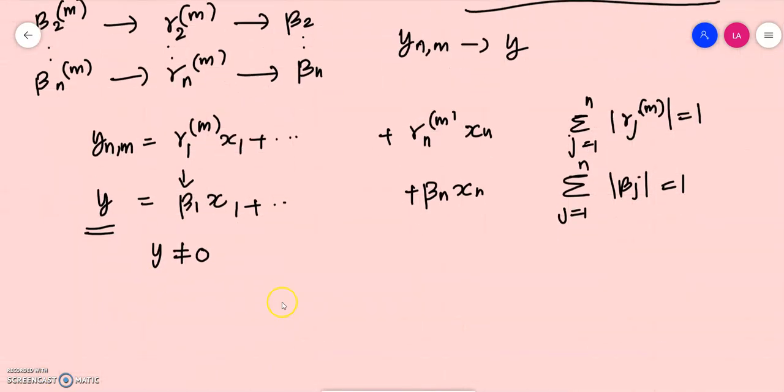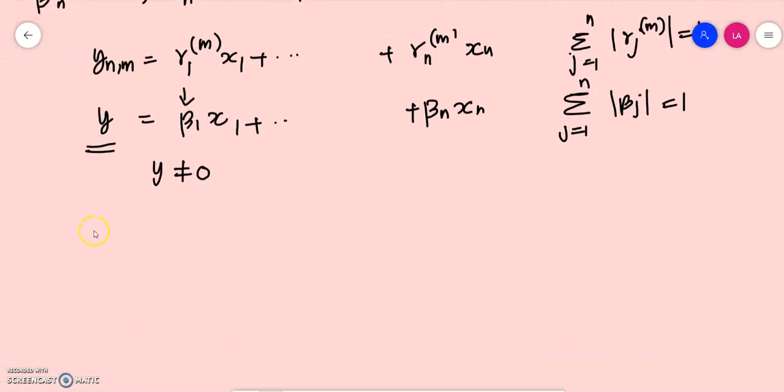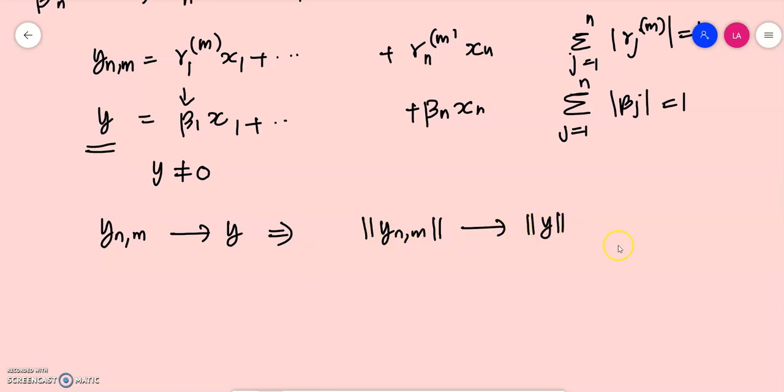And we have already established that y_nm converges to y, which implies by the continuity of the norm that norm y_nm converges to norm y. Because the norm is continuous: x_n converges to x means norm x_n converges to norm x. It is clear from the continuity of the norm.